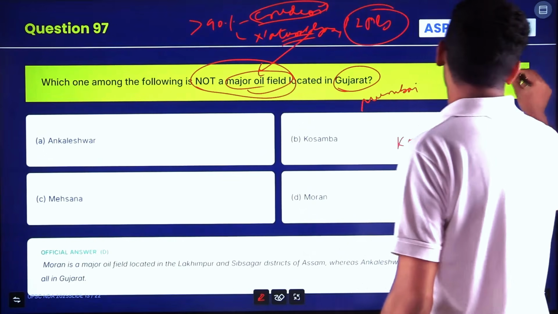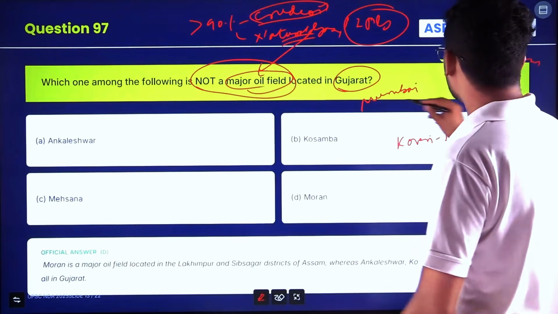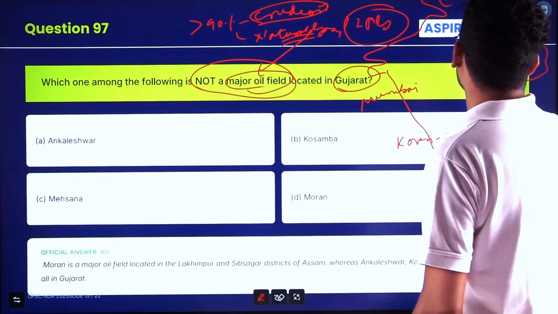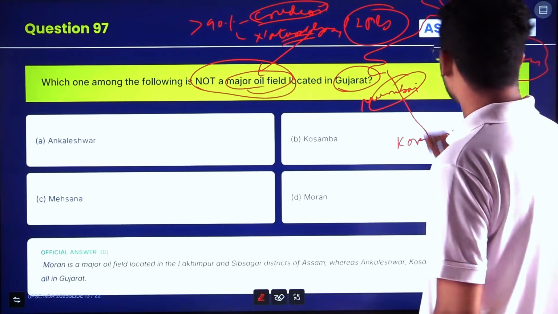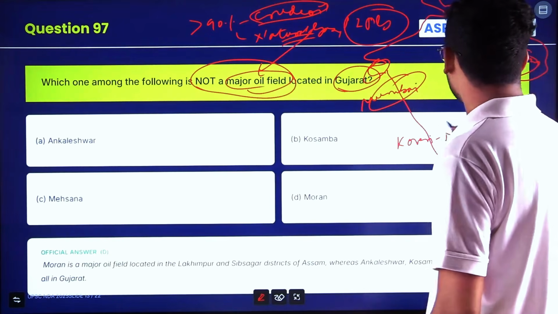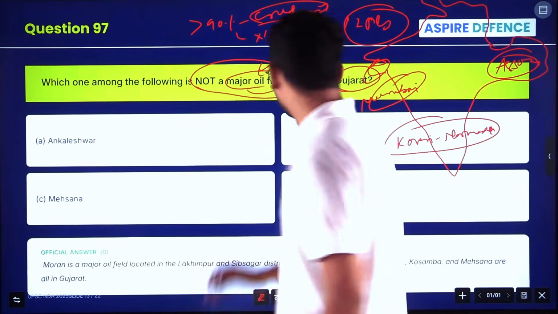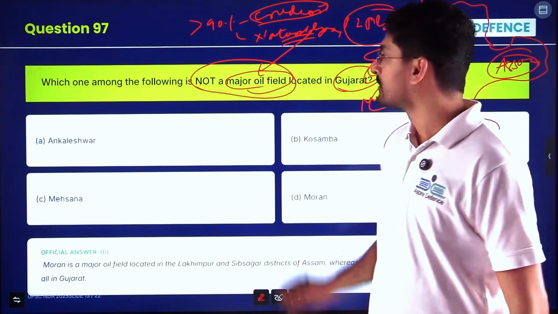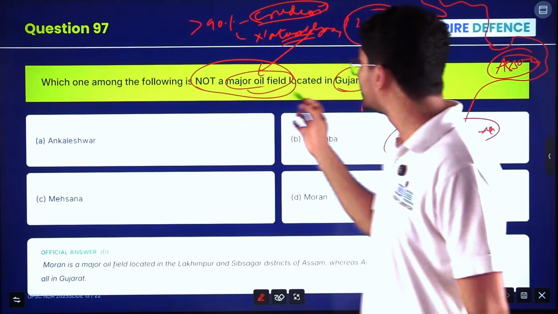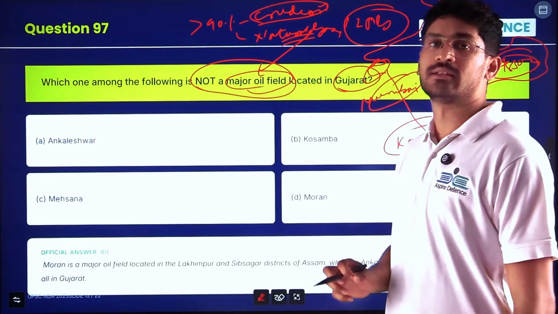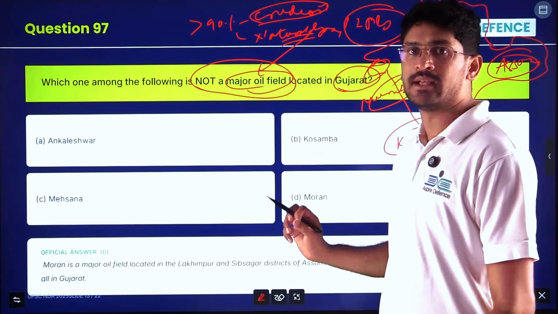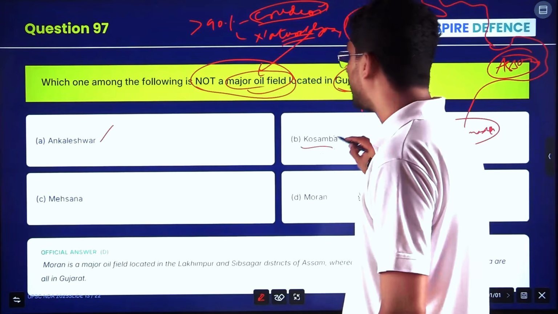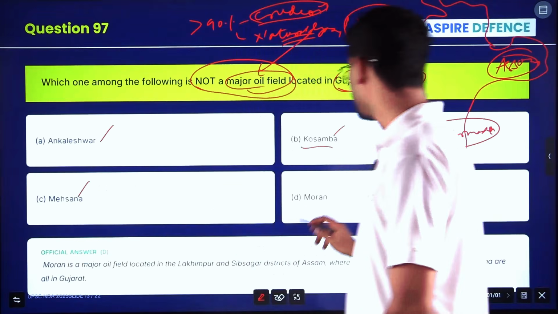And you have in Assam. In India, if you see, you have in these regions: Mumbai, Gujarat, Assam, Narmada, Kaveri Basin. In these basins, you have crude oil and gas. So here he has asked, which of the following is not a major oil field located in Gujarat? If you know which are the oil fields in Gujarat, then you will be able to eliminate. Ankleshwar, Kosamba, Mehsana and Moran.